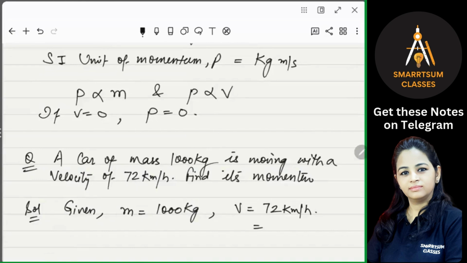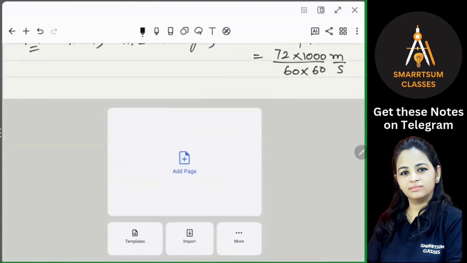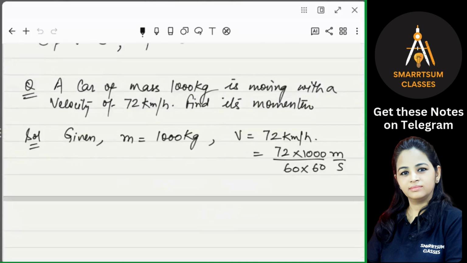So 72 into 1 kilometer, which is 1000 meters, so you multiply with 1000, upon hours. So 1 hour is equal to how many seconds? 60 into 60, right? So now this is in meter per second. Getting that?